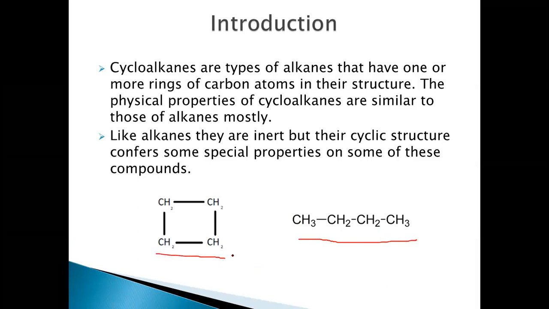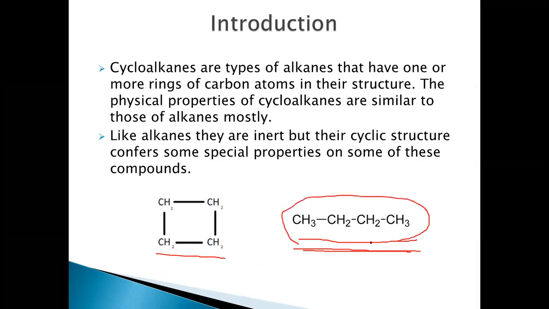So, the properties of these cycloalkanes are mostly similar to those of their open chain counterparts or analogs. This is because the only thing that has changed here is that the straight chain compounds have been cyclized.